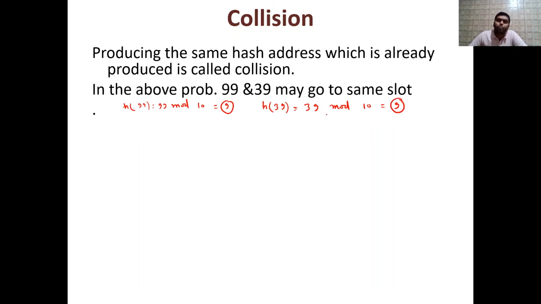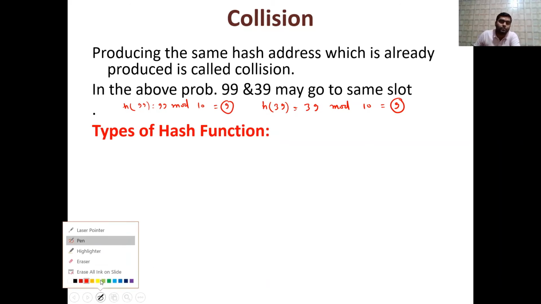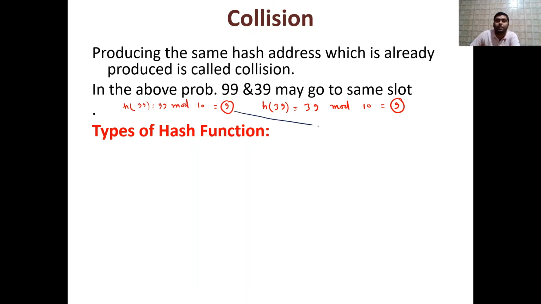So mod means हम 39 को 10 से divide करेंगे, whatever the remainder, that will be the answer, remainder is 9, so that is collision, है ना. This 9 and this 9, so here it is collision, means 9th address पे map हो रहे हैं. So this is known as collision.